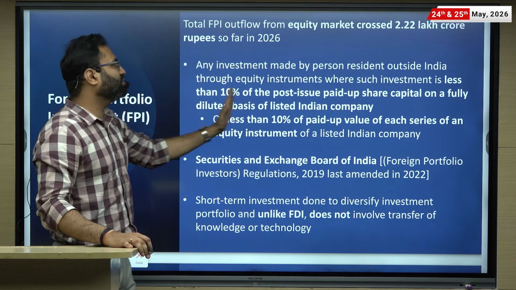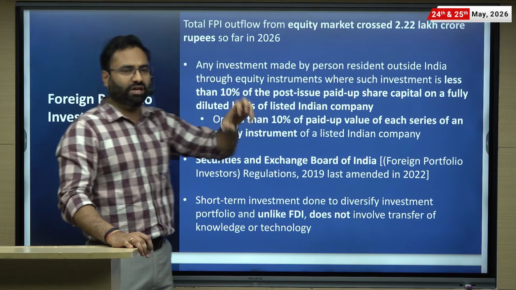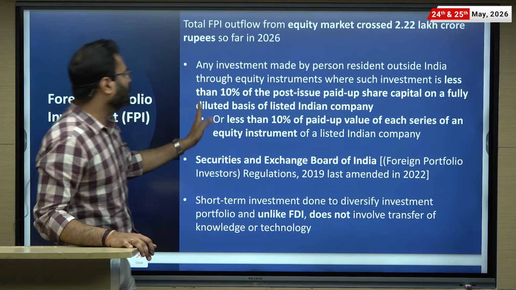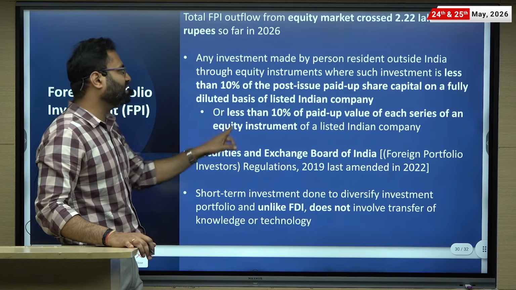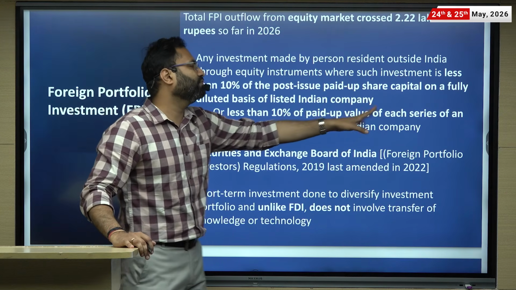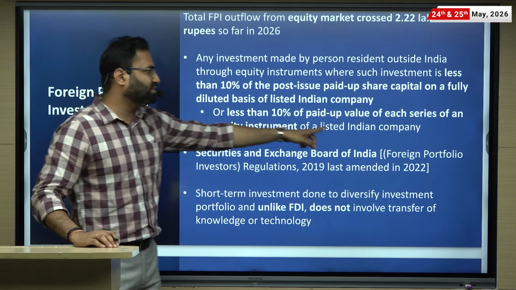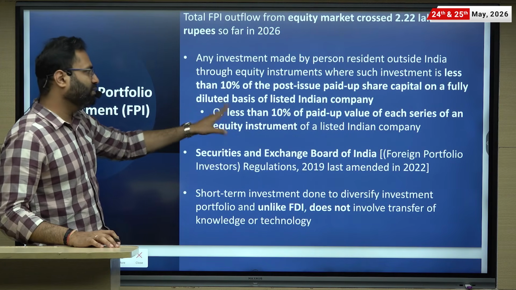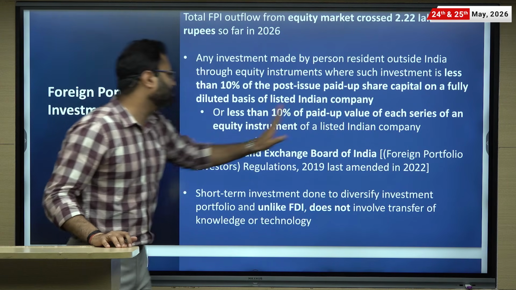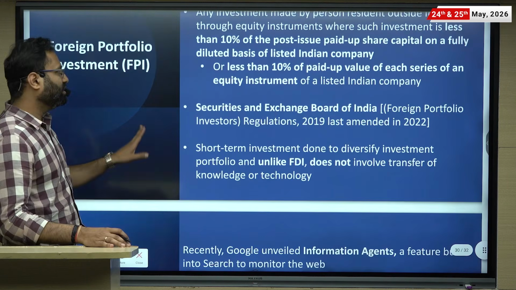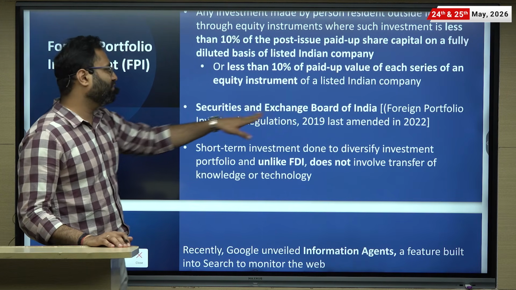Investment less than 10% of the post issued paid up share capital. 10% से कम equity होना चाहिए on a fully diluted basis of the listed Indian company, or less than 10% of the paid up value of the each series of an equity instrument of a listed Indian company. Means 10% से कम होना चाहिए, or less than 10% of the paid up value of the each series of an equity instrument. Security and Exchange Board of India, SEBI, is the governing authority of FPI.